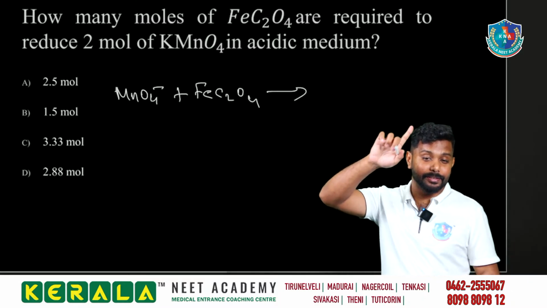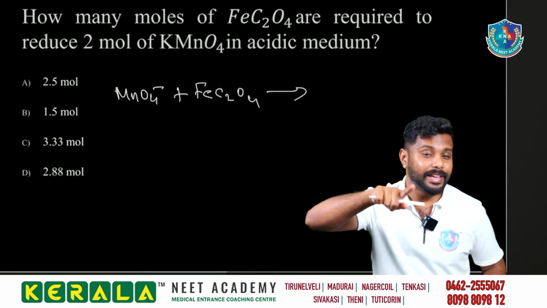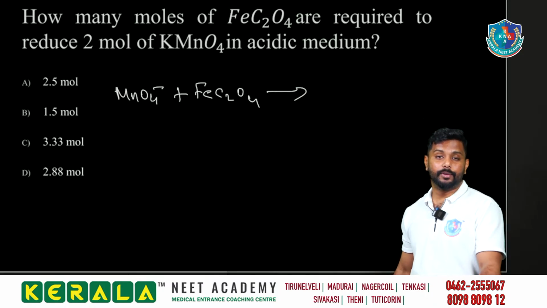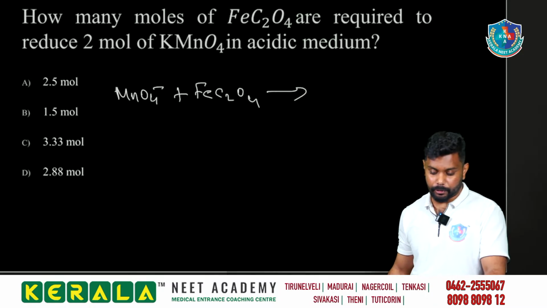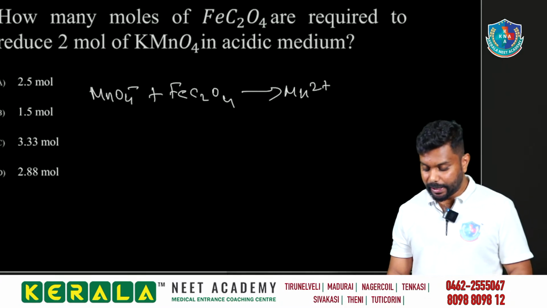Do you remember the thing? In acidic medium, manganese goes from +7 to where? +2. Yes. In acidic medium, with 5 electrons, it will be converted to Mn2+.